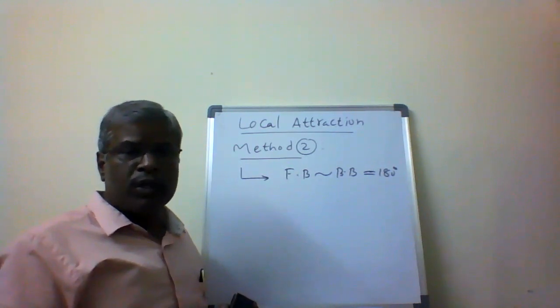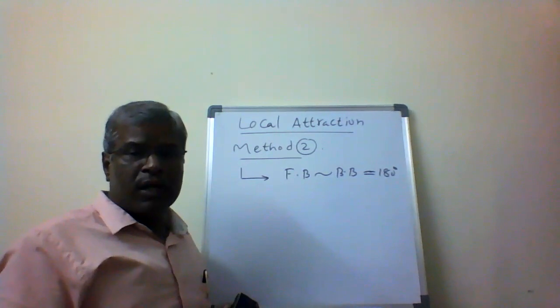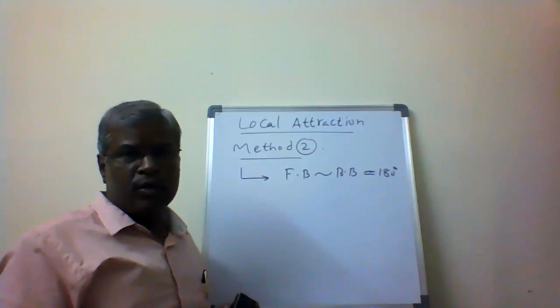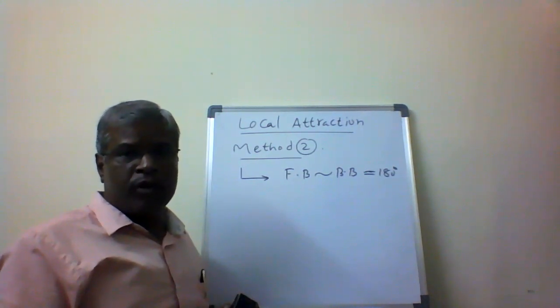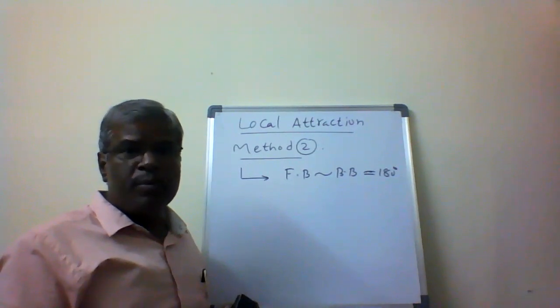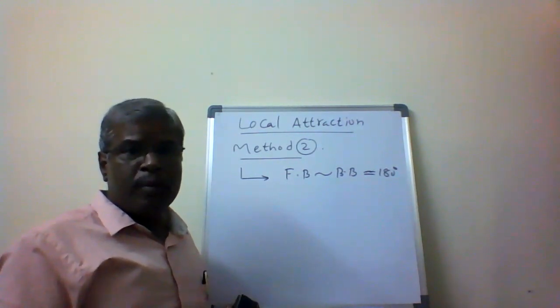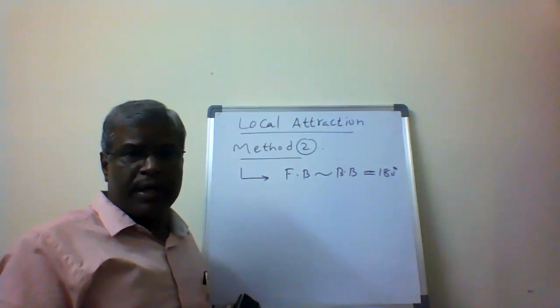Sometimes it happens that for the given traverse, no line or direction satisfies the 180 degree difference between forward bearing and backward bearing. Then I look for the minimum, nearest error, the line in which the minimum error is there, and I take that line up.